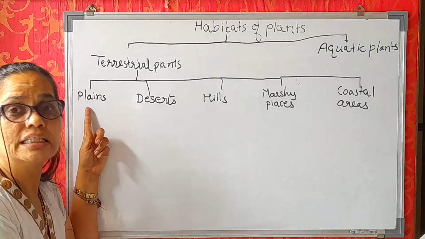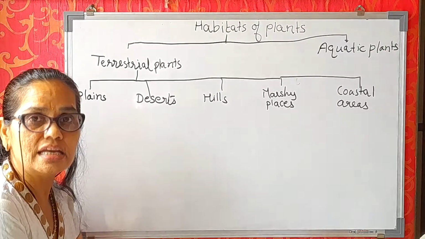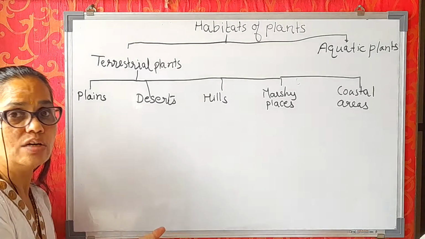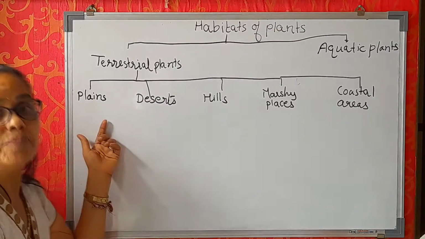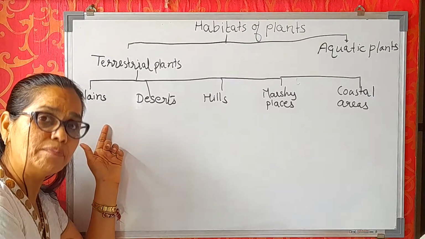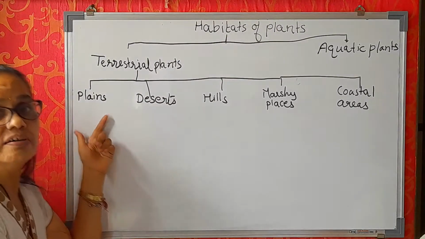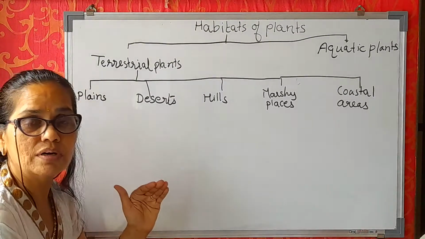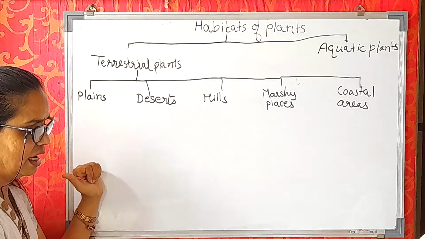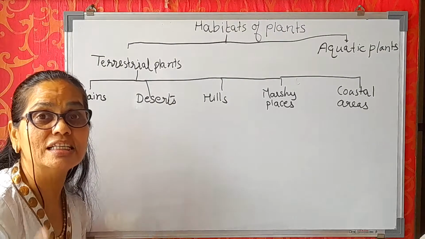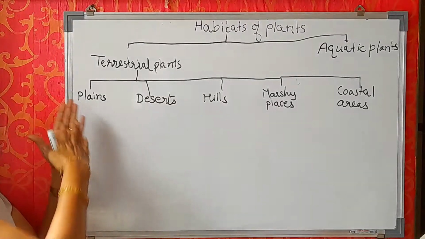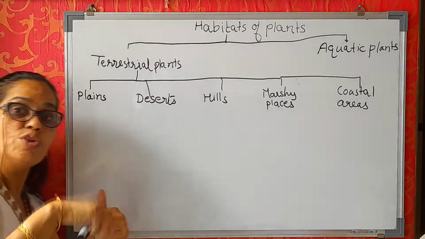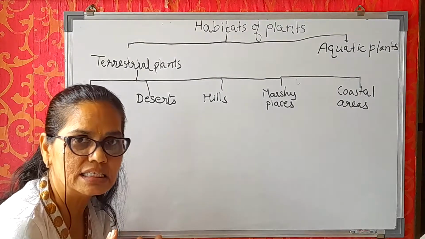Plains mean the plants that grow in plain areas. Which are those plants? Neem tree, mango tree, right? All those trees grow in plains. Why can they grow only in the plains? Because here the climate is moderate, hot in summer and cold in winter, right? And the trees have many branches. They shed their leaves, especially in autumn, and bear new leaves in the spring season, right?